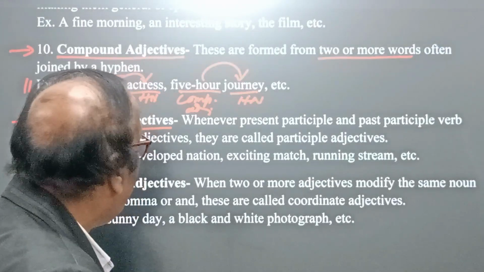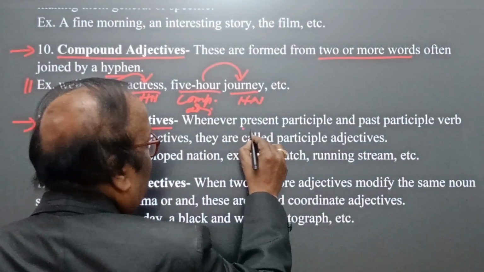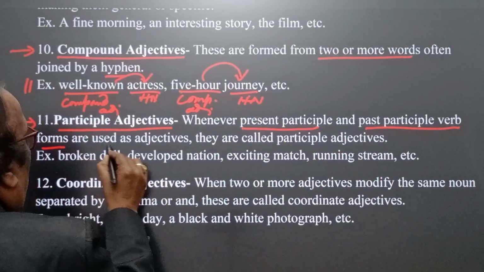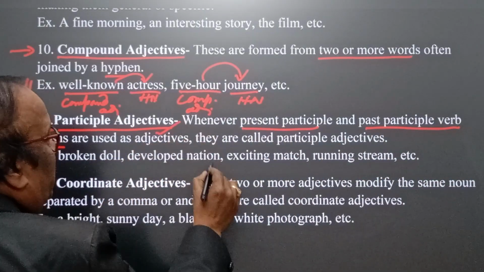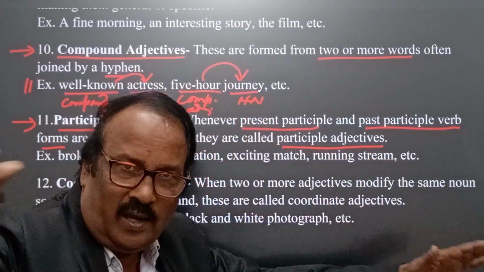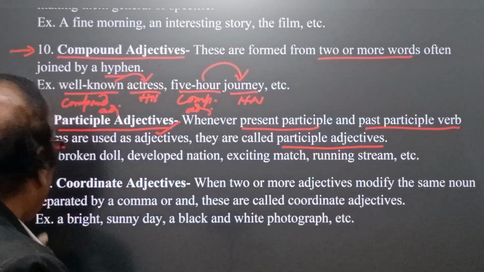How? See, whenever present participle and past participle verb forms are used as adjectives, they are called participle adjectives. Now see how.